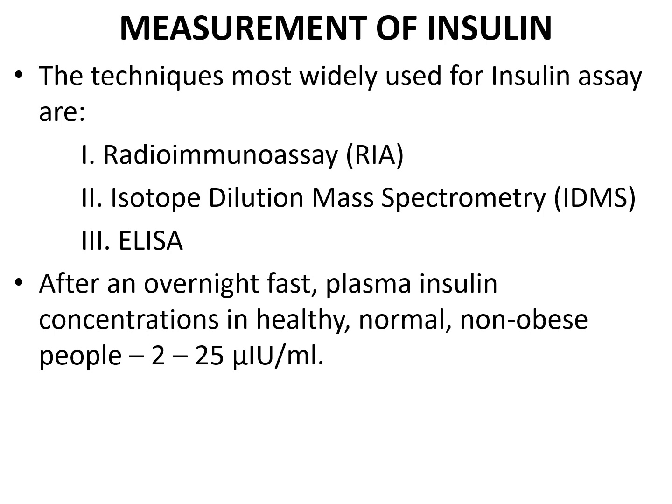So the techniques most widely used for insulin assays are radioimmunoassay, ELISA, and isotope dilution mass spectroscopy. After an overnight fast, plasma insulin concentrations in healthy, normal, non-obese people must be between 2 to 25 micro international units per ml.